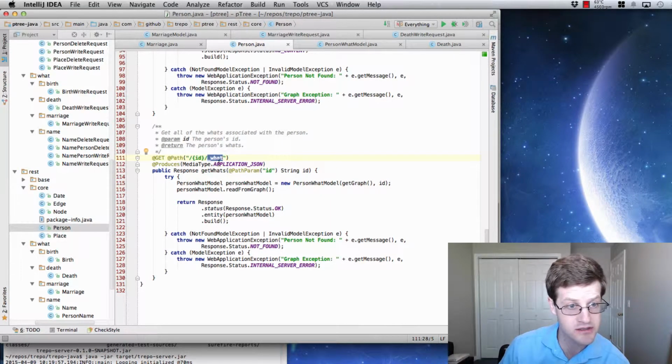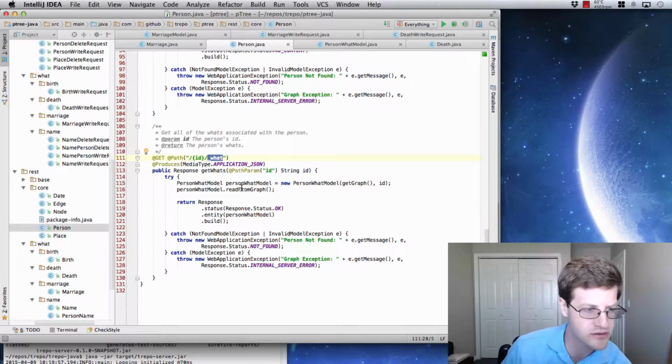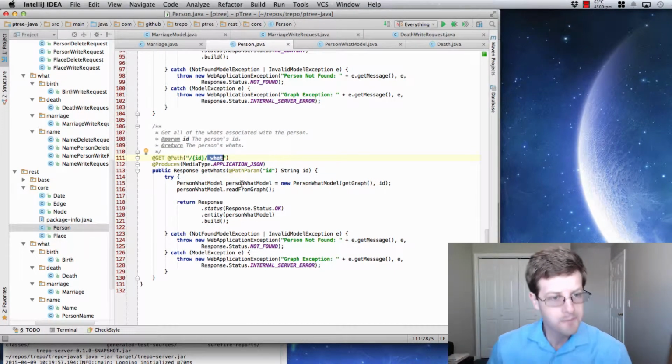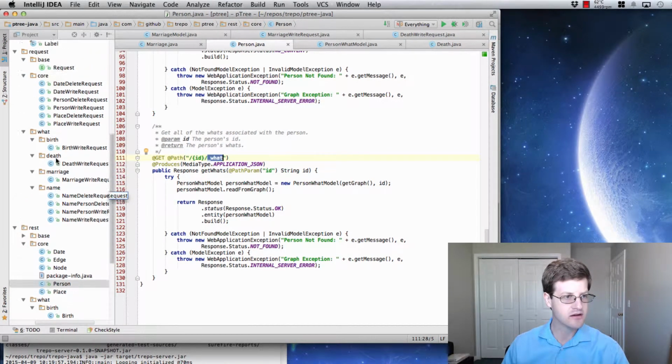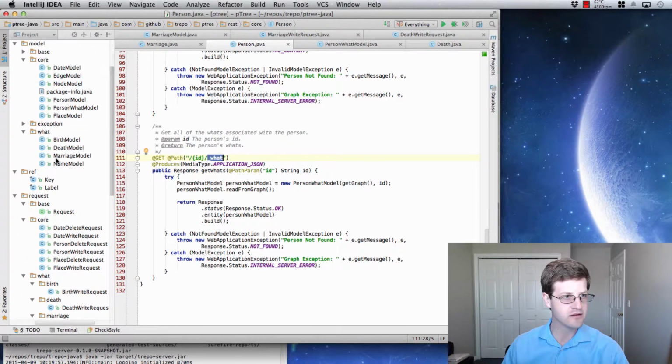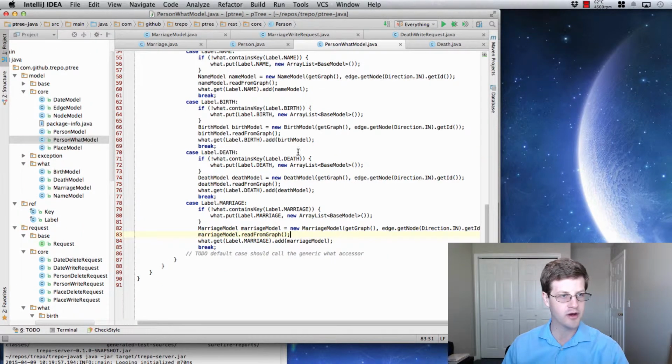So this is a nice generic accessor. I said that weird. Accessor, whatever. I need to look up the pronunciation. But I digress. I'll be able to have a generic way to access all of the what's associated with a particular person. Now let's look at the model for that. Core person what model, there we go.